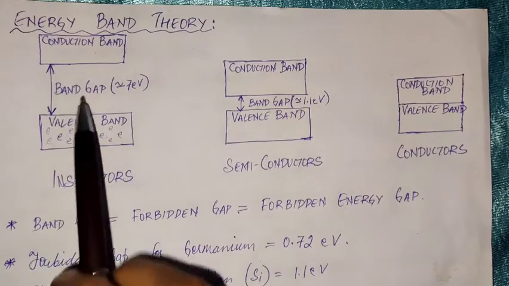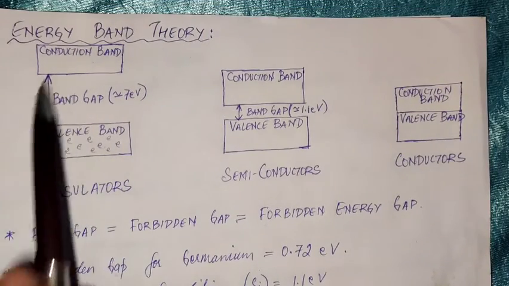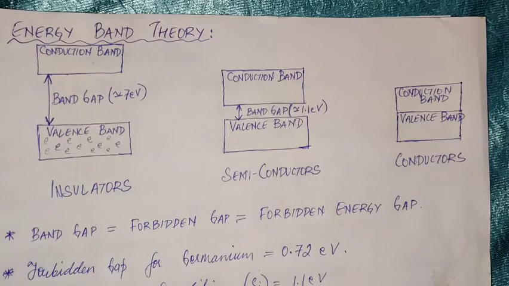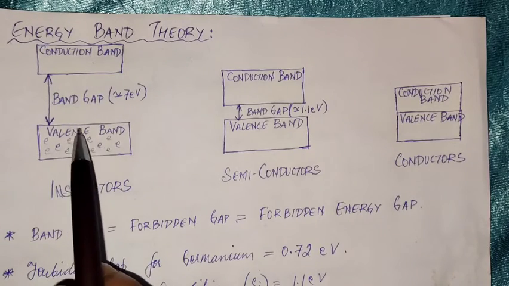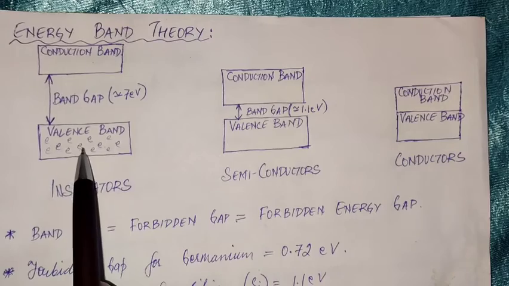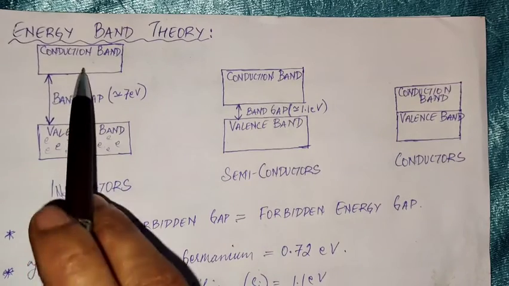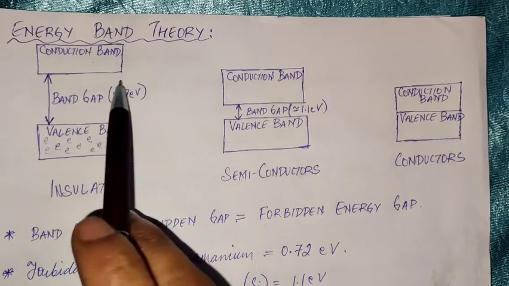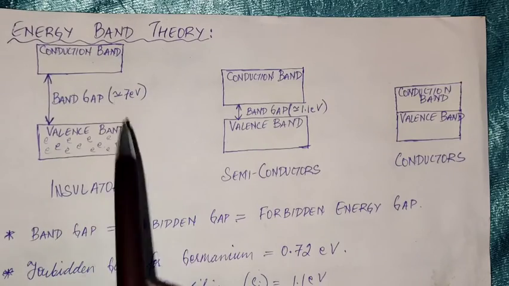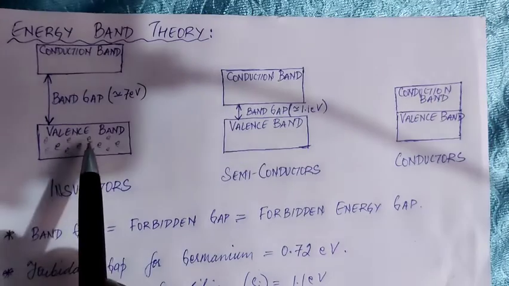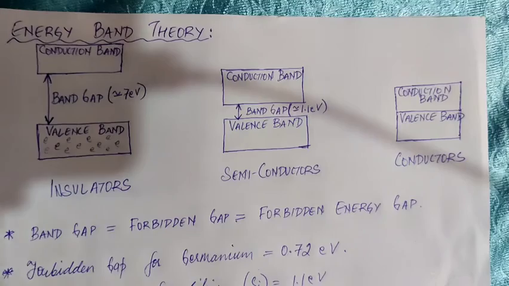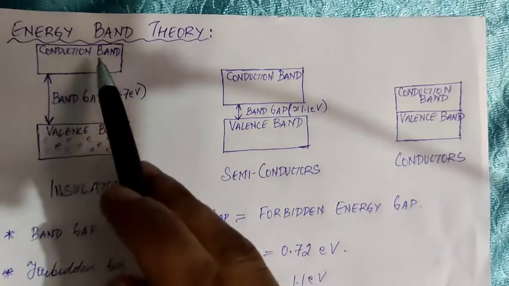In case of insulators, therefore, there are almost no electrons in the conduction band, because only if the electrons in the valence band can overcome this huge band gap, which is of the order of 7 electron volts, can they reach it. This is the amount of energy the electrons need to reach the conduction band.